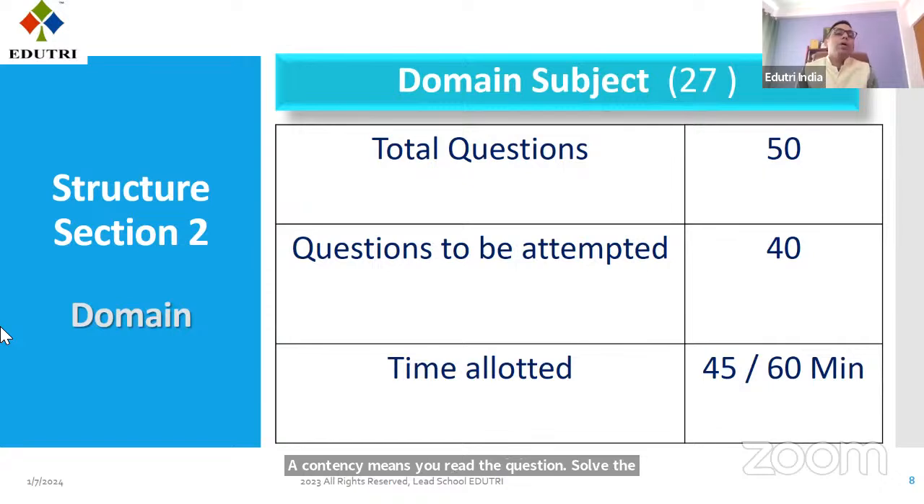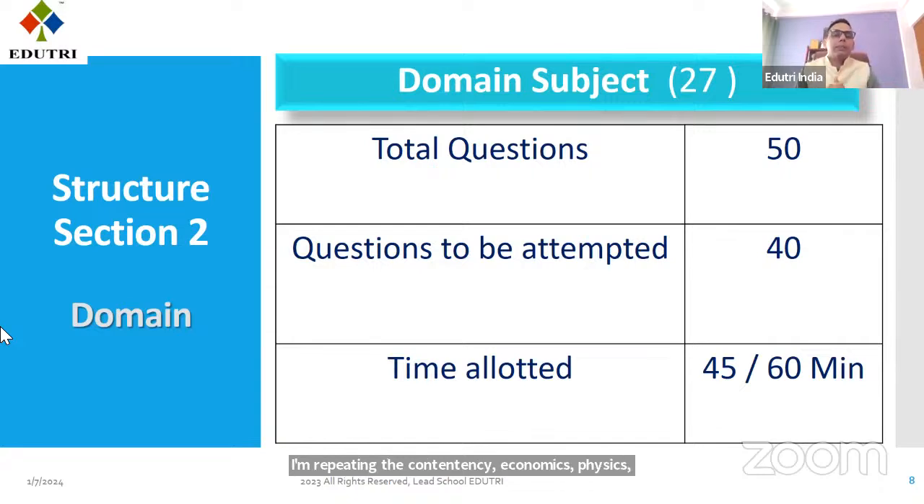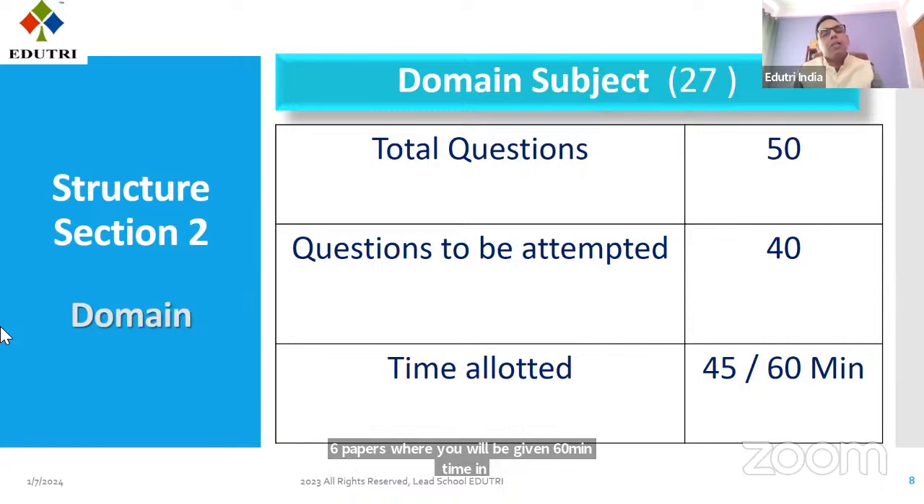So all those papers where you need to solve the questions, you will be given 60 minutes, and wherever you are directly supposed to mark the answer, you will be given 45 minutes. Means there are 6 papers where you will be given 60 minutes: accountancy, economics, mathematics, physics, chemistry, and computer science. I am repeating: accountancy, economics, physics, chemistry, mathematics, and computer science. These are 6 papers where you will be given 60 minutes. In all other papers, that is 21 papers, you will be given 45 minutes.